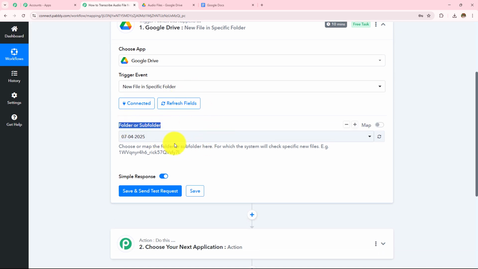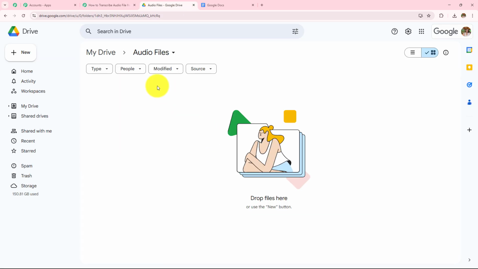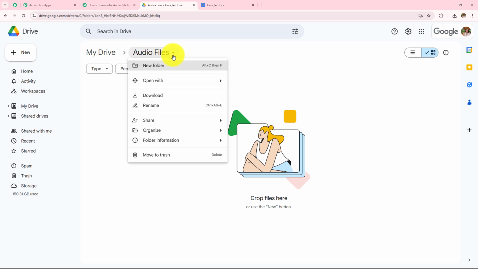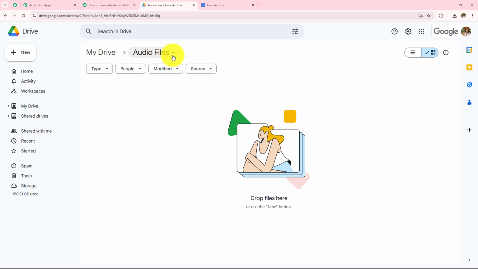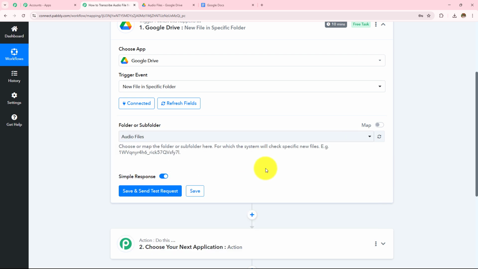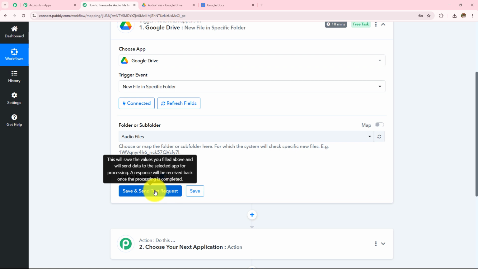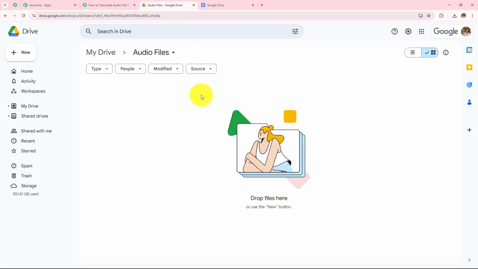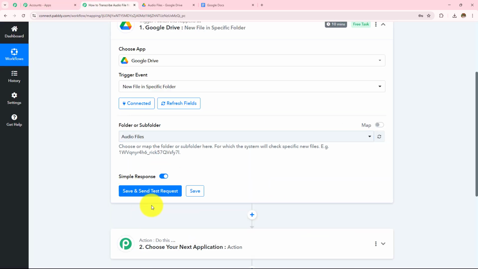Now to enter this, let me quickly open my Google Drive account. So this is my Google Drive account and this is the particular folder which I have created by the name audio files. So I am going to select my folder audio files from this drop down. Now I have to click on save and send test request, but as you can see I do not have any file in this particular folder, so it will give me a blank response.